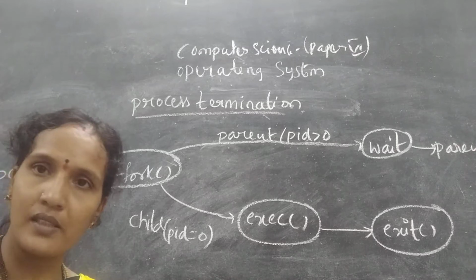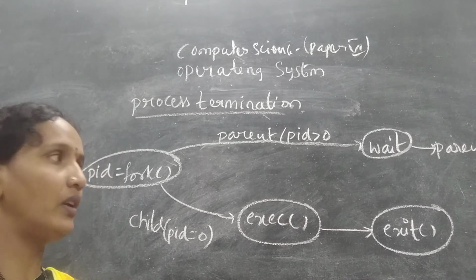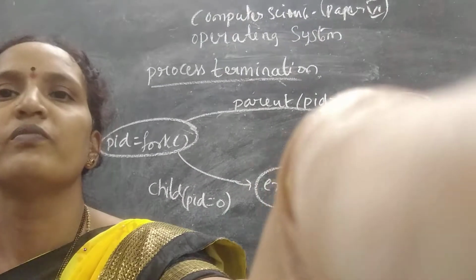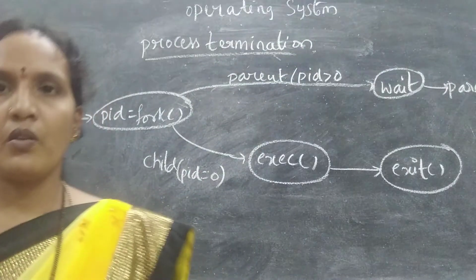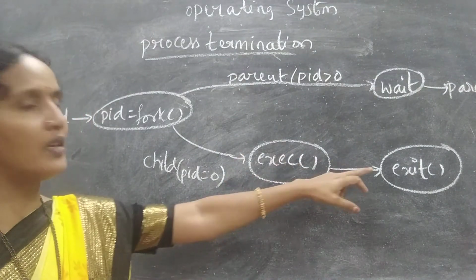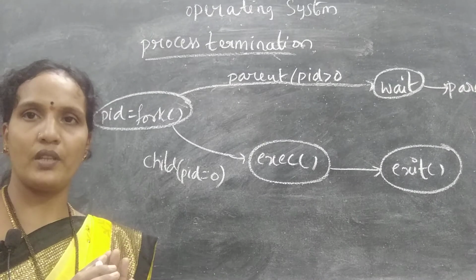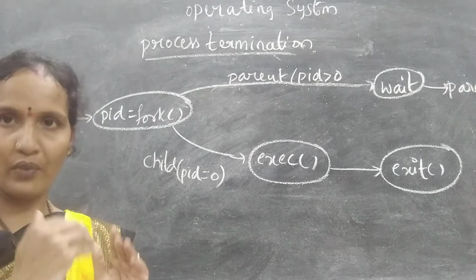Clear? What is the use of the exit system call? It is used to terminate the process. When the exit system call is given, the process execution is over. That is the one case.